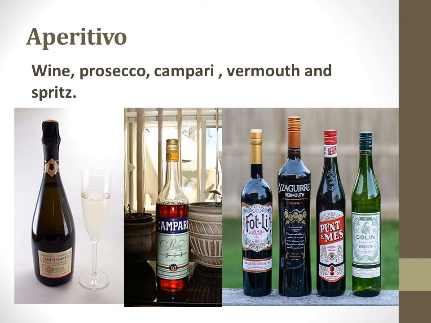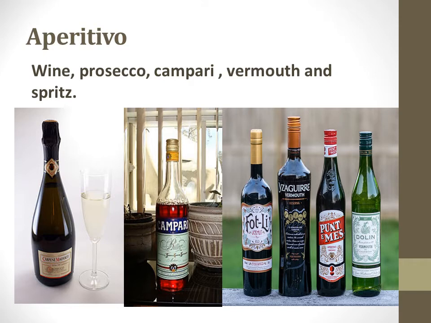So here is the first course of an Italian menu, and it is known as aperitivo. As I told you earlier also, in the aperitivo we generally serve the welcome drink, generally the alcoholic one only. The first welcome drink in front of you is a kind of white wine by the name of Prosecco. Next is Campari, which is a type of liquor. It is bitter in taste, generally served with ice only, and sometimes diluted with soda. And next one is the aromatized wine.